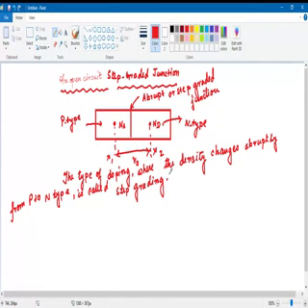The junction is located at the plane where the concentration is zero. So at this point, if I take another color, at this point the concentration is zero. Now, what do we mean by step graded junction? Step graded junction.